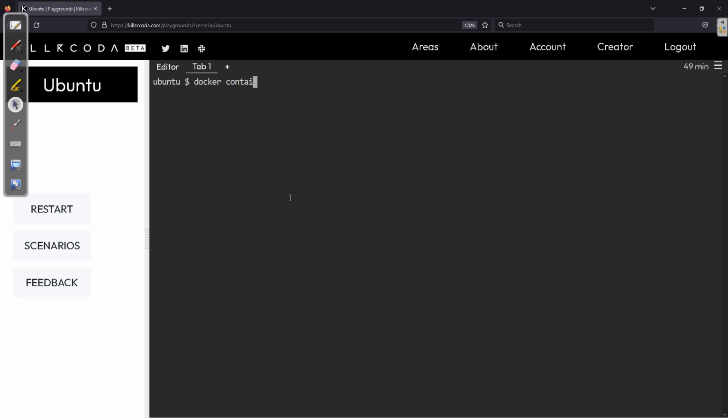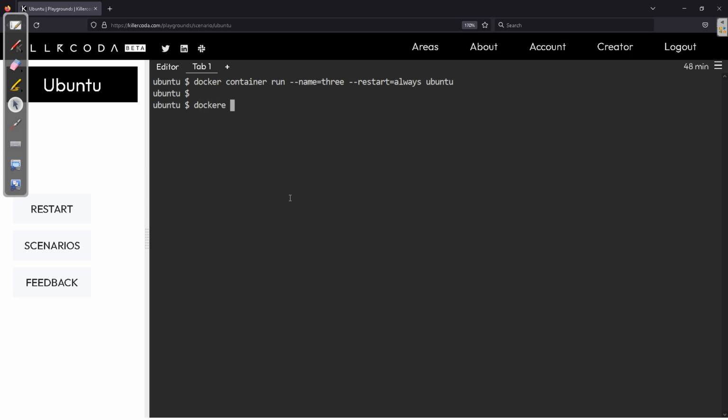Now docker container run, our name is 3, and we give the restart policy as always. Very important, which I think most of you were waiting for. We give Ubuntu as the image.